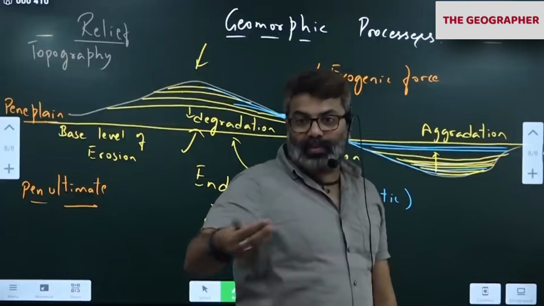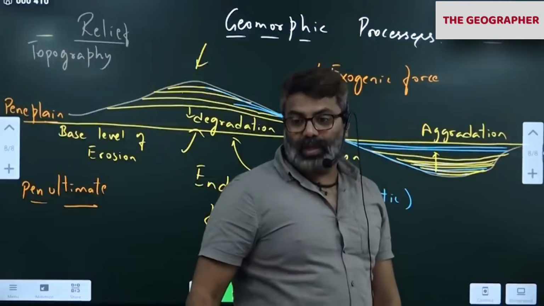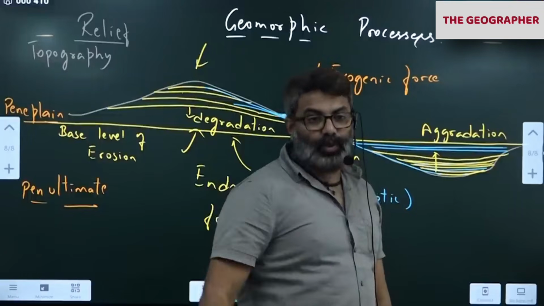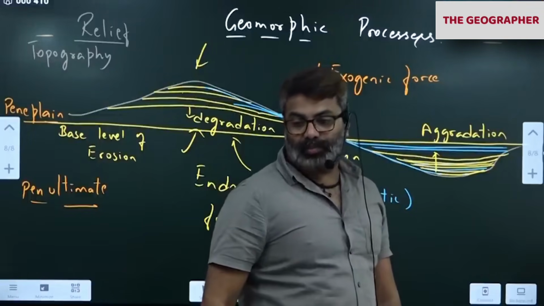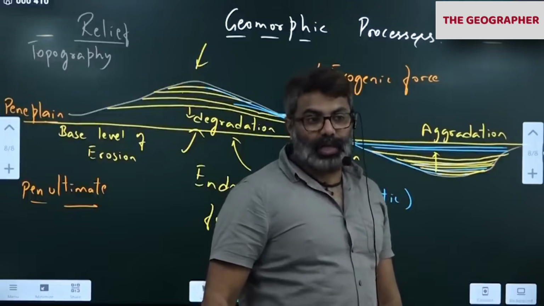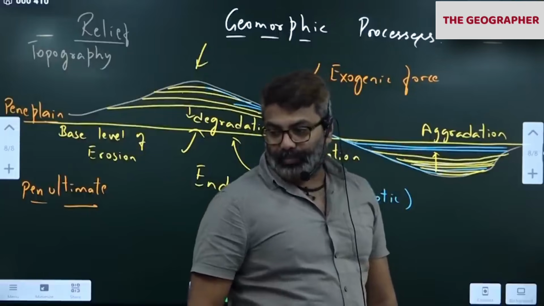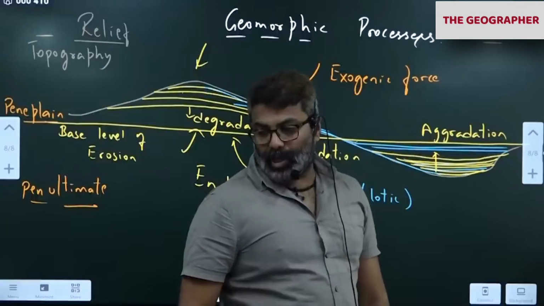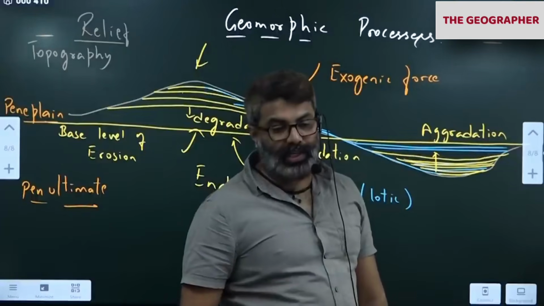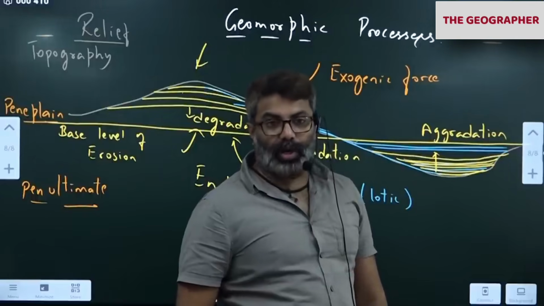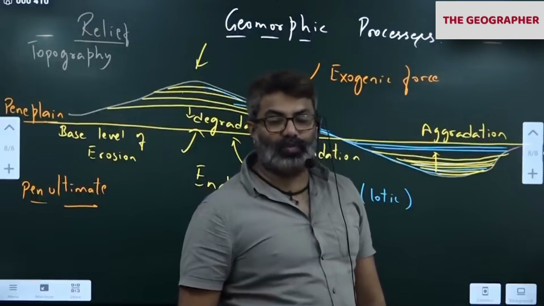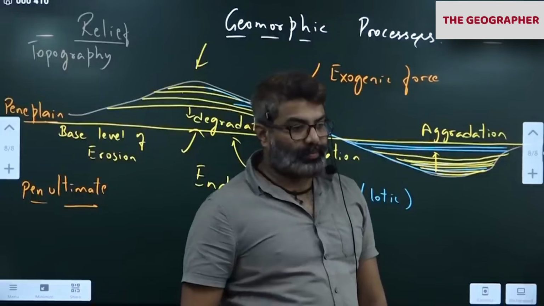The sediments brought by the river are called alluvial soil, alluvium. That is deposited. Notice Punjab, Haryana, UP, Bihar, West Bengal, Assam. You got it. The depression is not fully filled. It is still there. Punjab, Haryana, UP, Bihar, West Bengal, Assam, the green color in your atlas. All that is what? Plain. Almost flat surface.